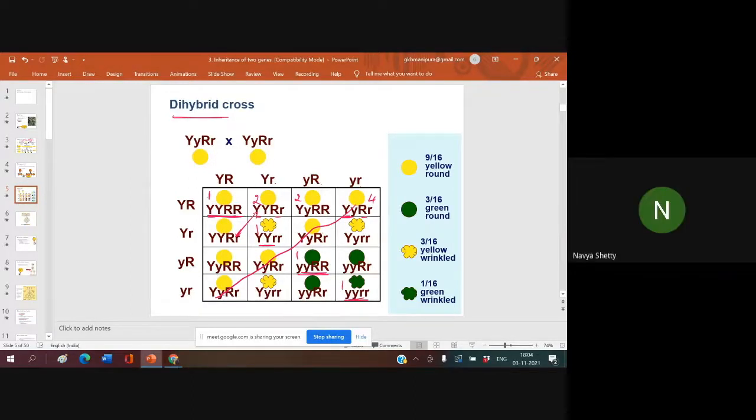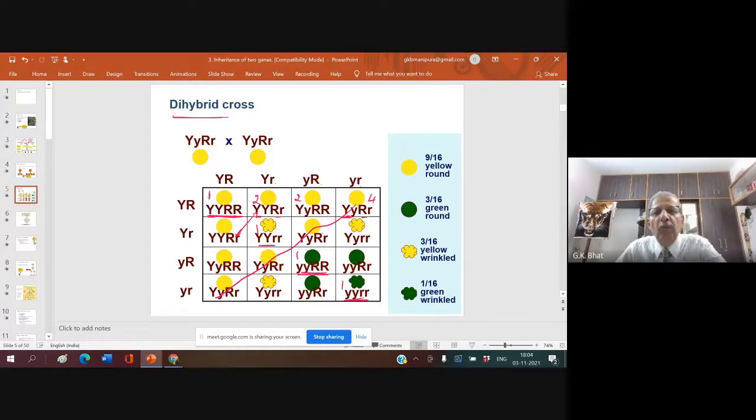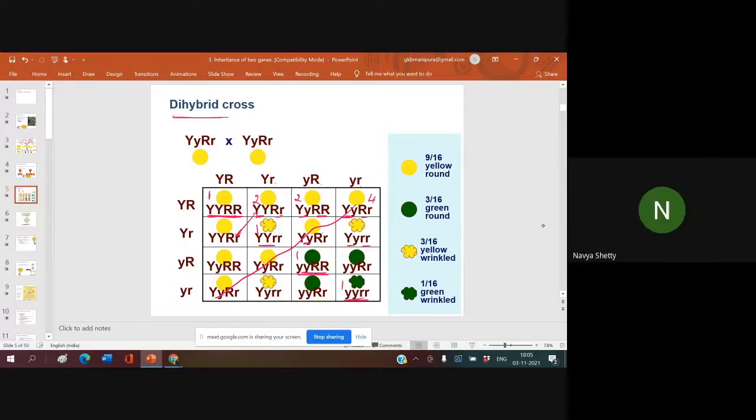And when one is homozygous and one is heterozygous, they are all 2.